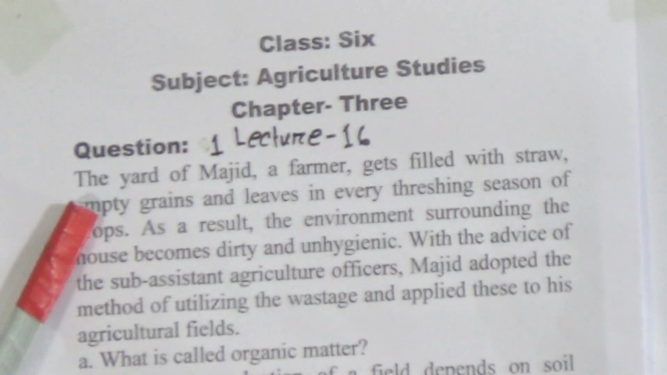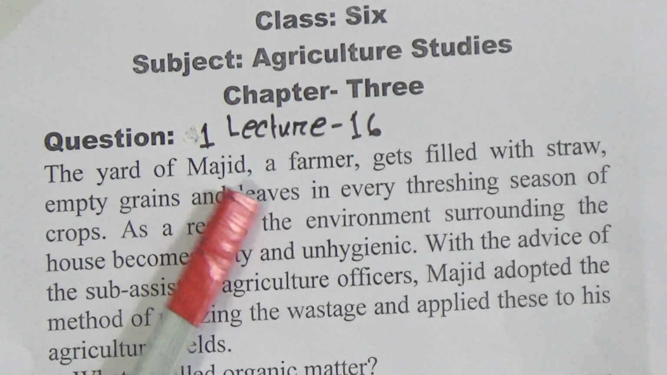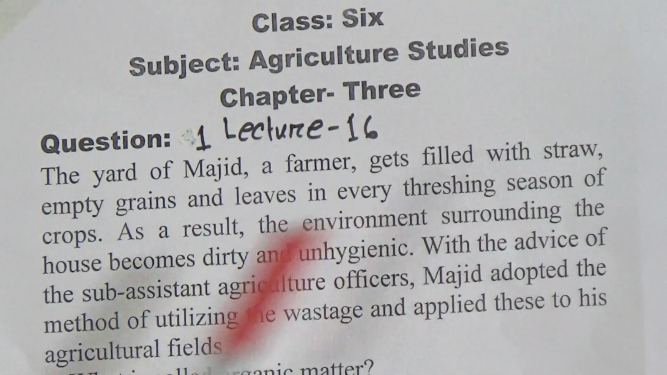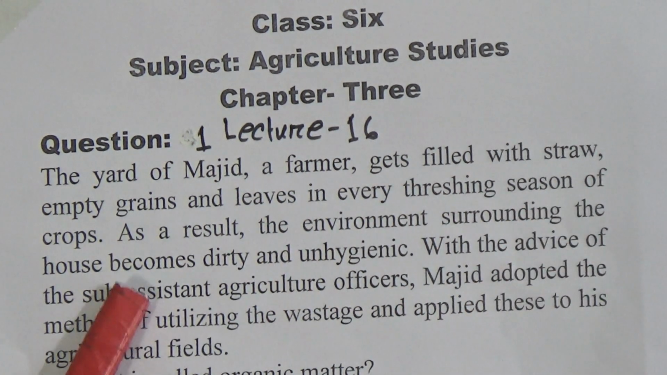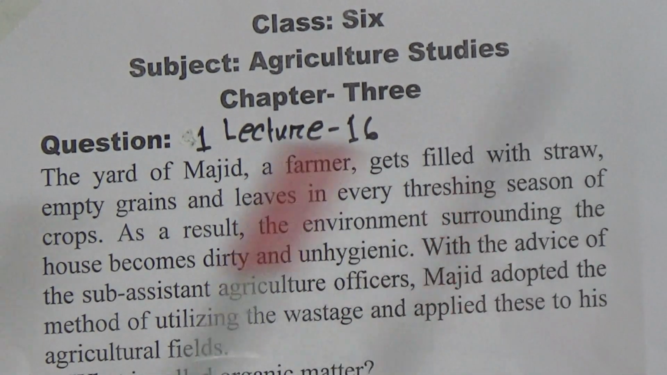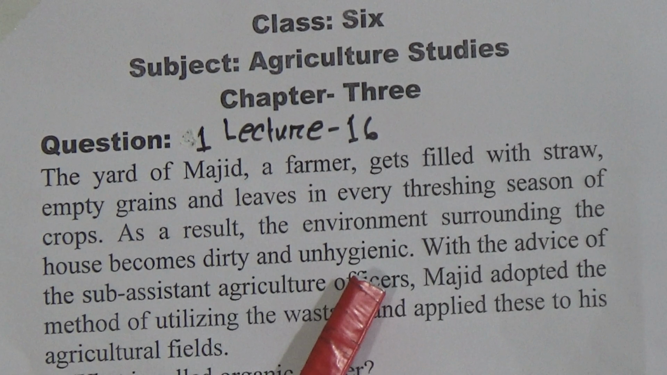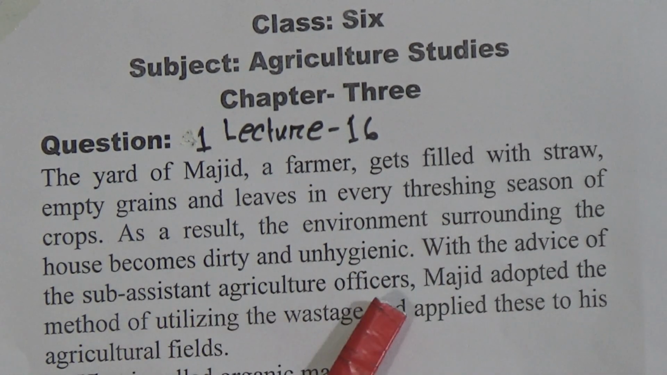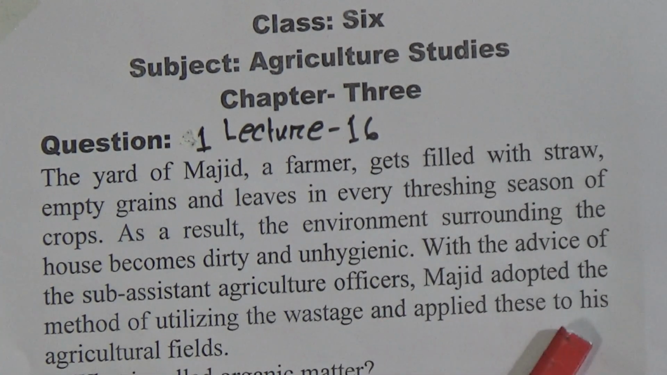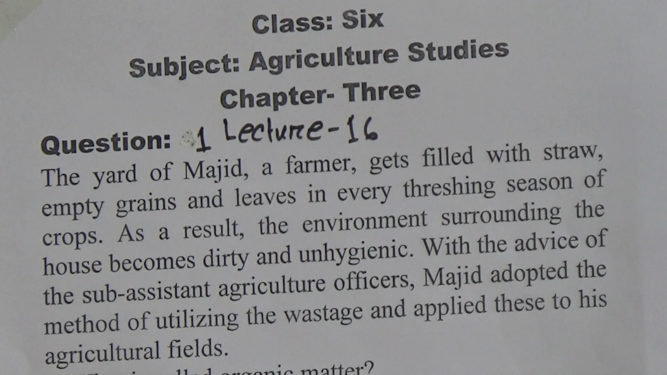So look here, it is also written CQ 1 and 2. Look at the stem first, then the question, then answer. The yard of Majid, a farmer, gets filled with straw, empty grains and leaves in every threshing season of crops. As a result, the environment surrounding the house becomes dirty and unhygienic. With the advice of the sub-assistant agricultural officer, Majid adapted the method of utilizing the wastes and applied this to his agricultural field. Number 1, what is called organic matter?